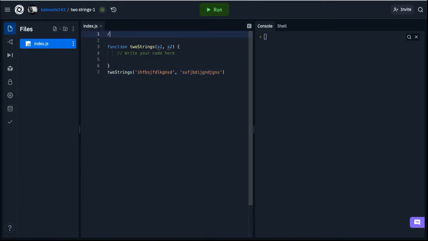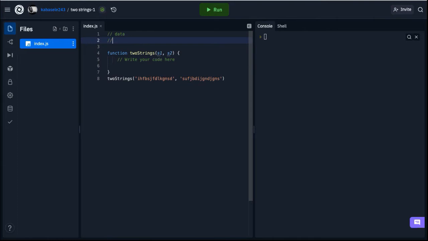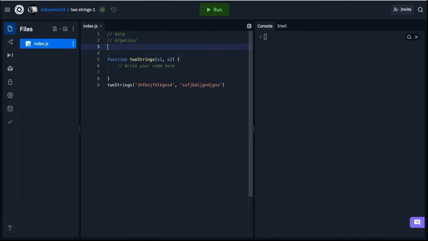I'll gather the data, and I'll either organize it if it's not well organized for solving, or if it's already well organized to solve it, I will go straight to the brute force. Then the brute force: the obvious visual way of solving that problem.